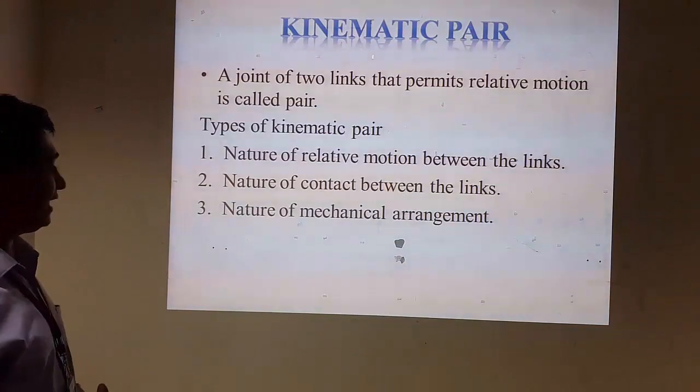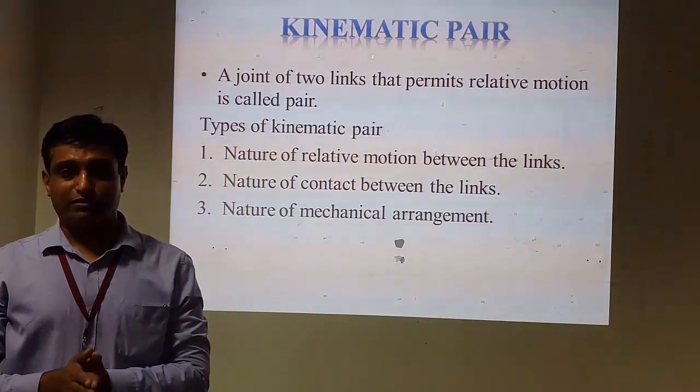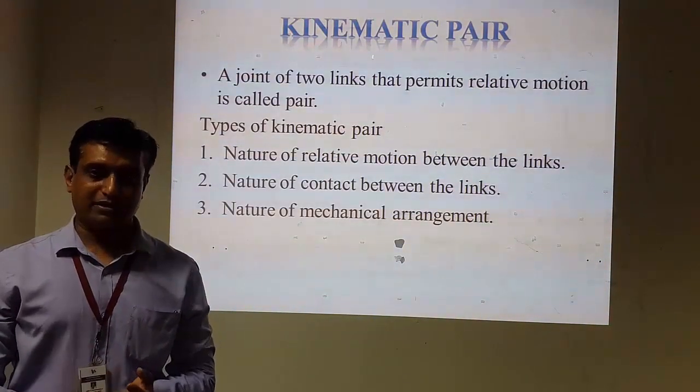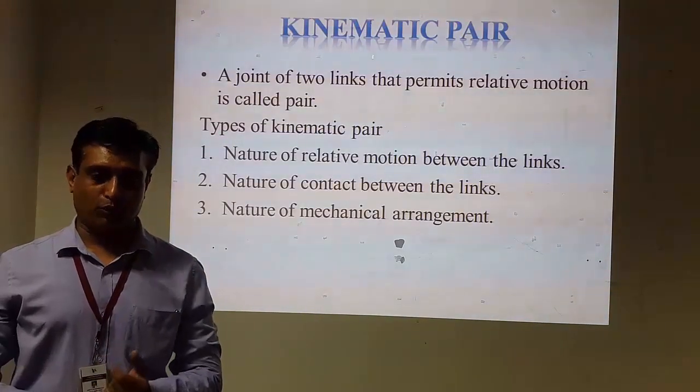Third one is nature of mechanical arrangement. What kind of mechanical arrangement is there between the two links, means in that pair, is very important to understand. Static pair is there, or kinetic pair is there, or kinematic pair is there. That is very important to understand.